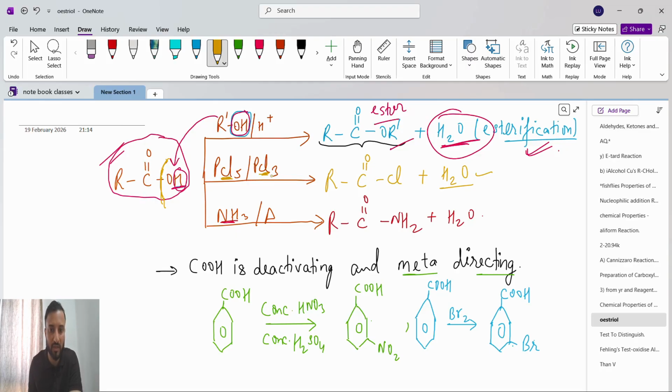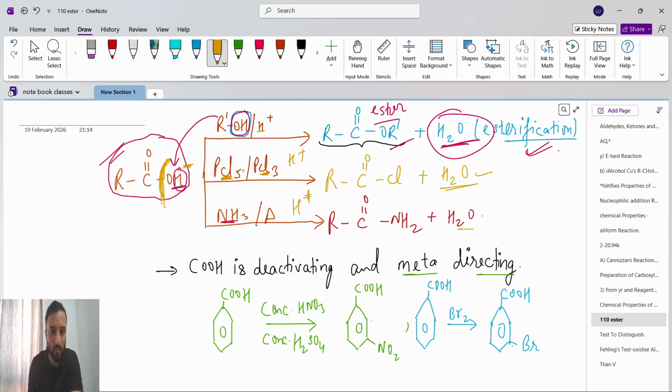What is this group? Cl. This chlorine group will attack here and the OH group will break. The reason is that it will break OH and H plus, here it will be H plus everywhere. This OH group will break, so it will be OH minus and H plus, and it will make water.